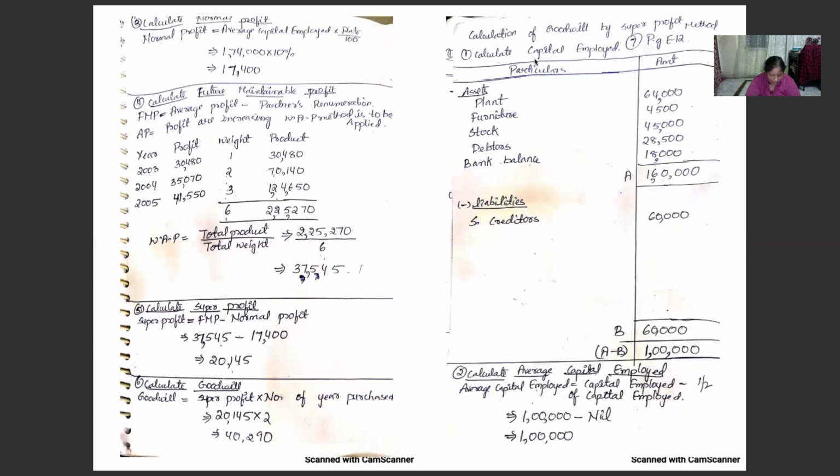Then coming to the next problem, that is calculation of the goodwill. Again, he has given it by super profit method. The following is the balance sheet of Mr. Candy as on 30th September 2005. Liabilities and assets are given to us.